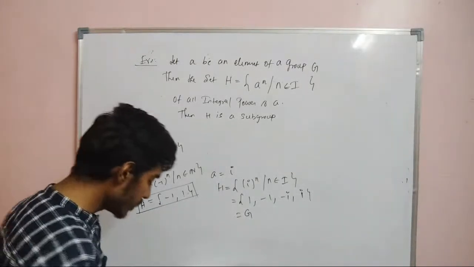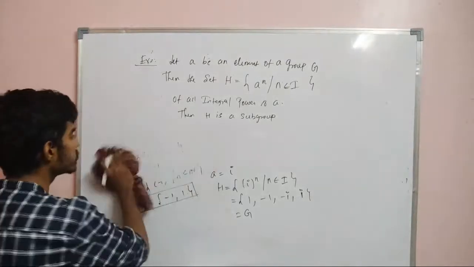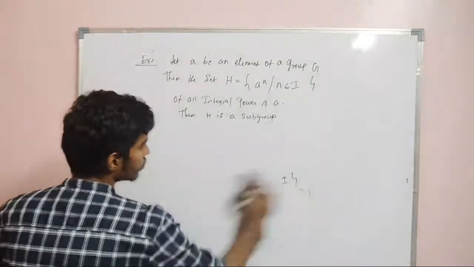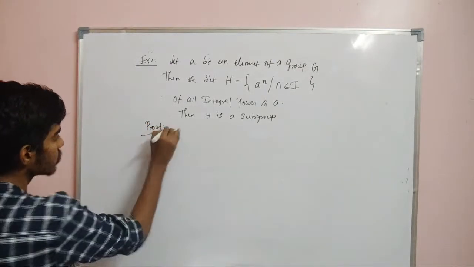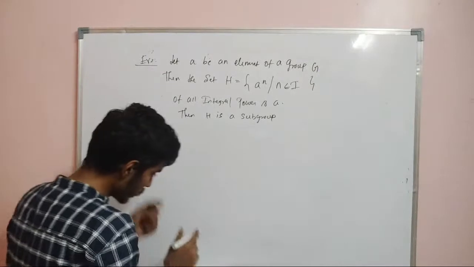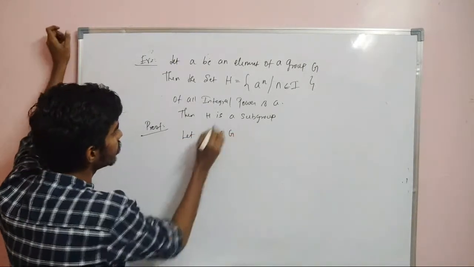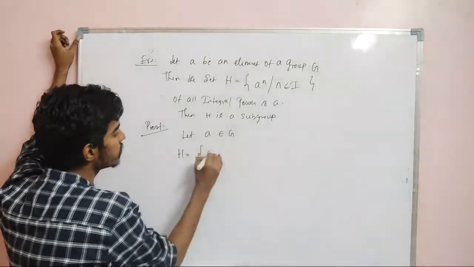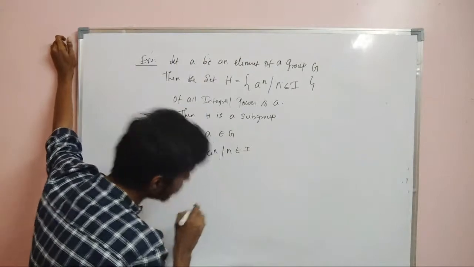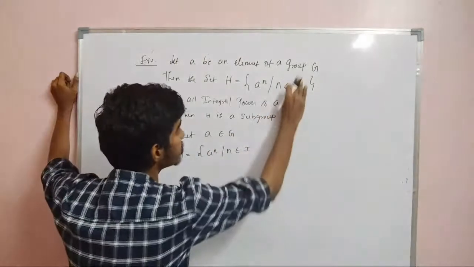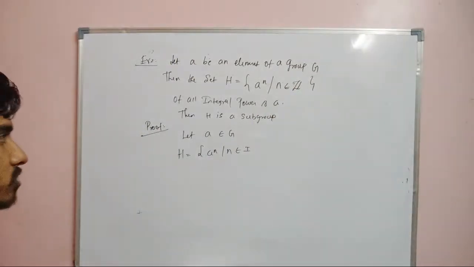Now in a similar way, you take a single element and you find all integral powers of that, then that set will be a subgroup. Now we are going to prove this. Let a belong to G. Now what is the set of all a power n, where n belongs to integers, right?